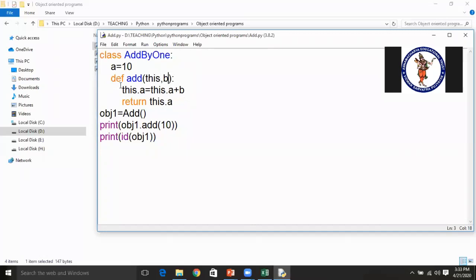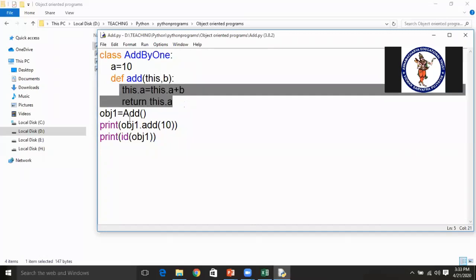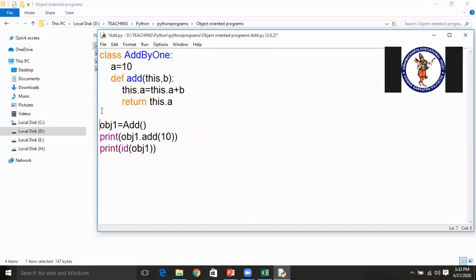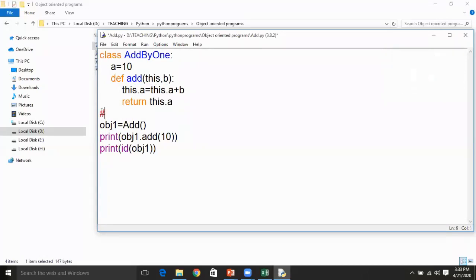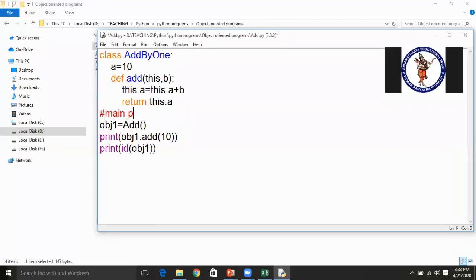So this is the definition of the function here. I'll come to this. This part is treated like main in the C programming language. So I'm writing it in comments: the main part, where a program begins from this point. The main part of the program, where execution first begins. See here,